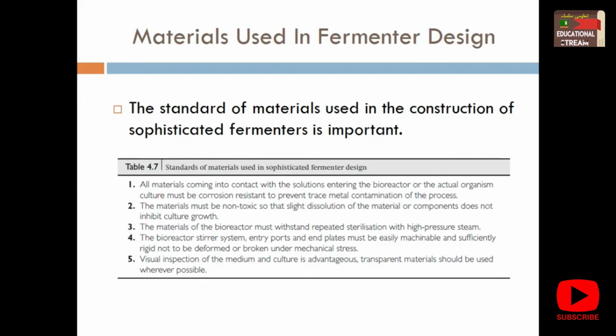There are buffers, whether it is solid state fermentation or submerged fermentation, there is water, there is some kind of wetness, and where there is wetness, there is a chance of corrosion. So the material must be corrosion resistant, to prevent any kind of metal contamination of the process.